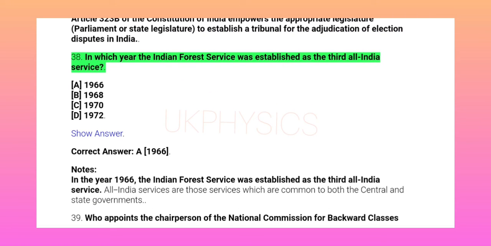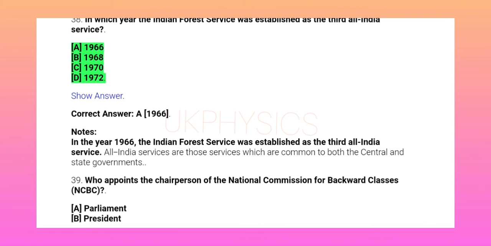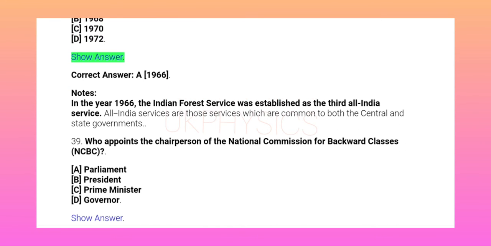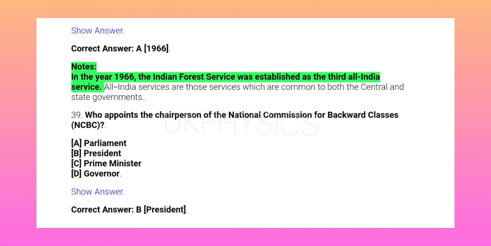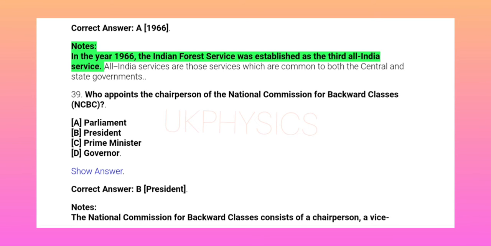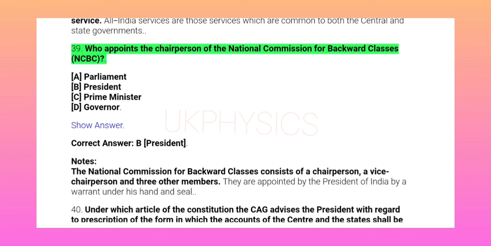38. In which year was the Indian Forest Service established as the Third All India Service? A. 1966, B. 1968, C. 1970, D. 1972. Show answer. Correct answer A. 1966. Notes: in the year 1966, the Indian Forest Service was established as the Third All India Service. All India services are those services which are common to both the central and state governments. 39. Who appoints the chairperson of the National Commission for Backward Classes (NCBC)?